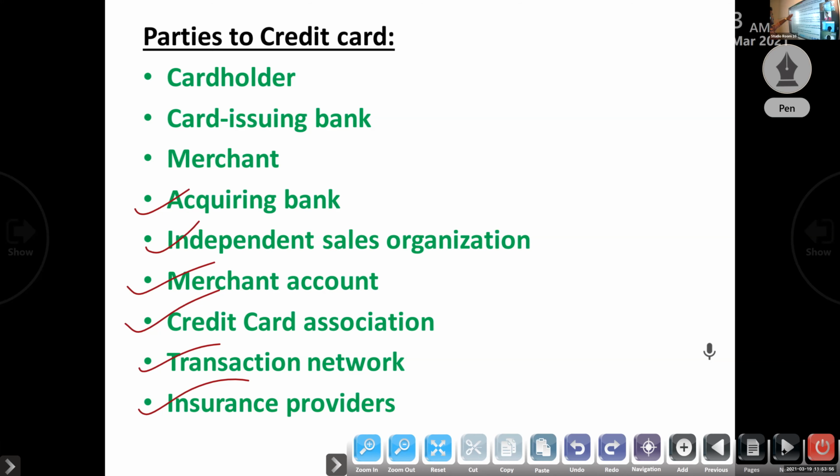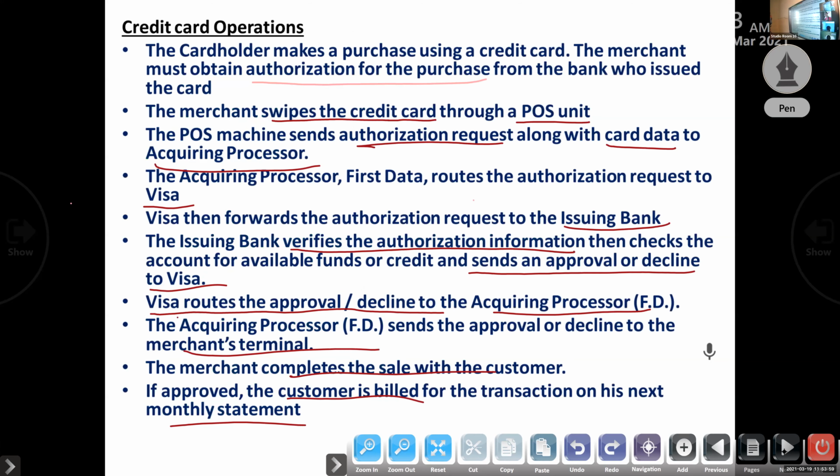Next, credit card operations. What happens here? First, the merchant swipes the credit card using the POS unit. Then the POS unit sends an authorization request to the acquiring processor. Already I said the acquiring processor is the credit card processing provider. The acquiring processor routes the authorization request to Visa, then Visa forwards it to the issuing bank. The issuing bank verifies the transaction and the amount, and sends approval or decline to Visa. Then Visa routes it to the acquiring processor, which sends the approval to the merchant terminal. Then the merchant terminal completes the sale with the customer.